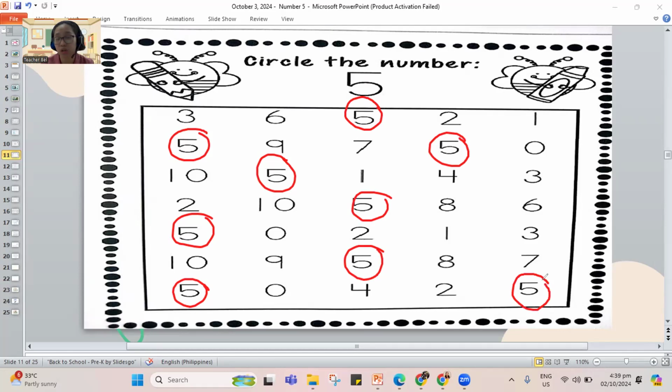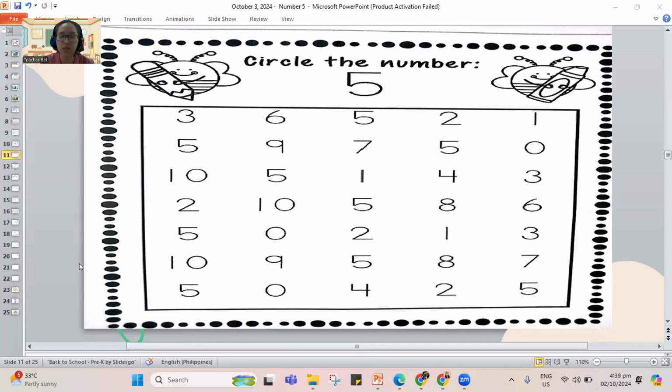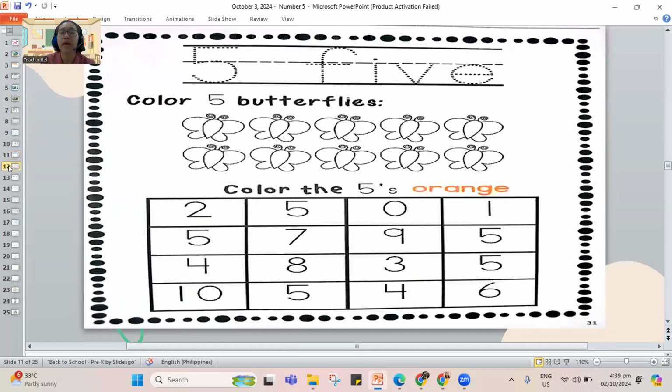Okay, did you circle all your 5s? If you're not yet done, pause the video. Play it again once you're done. I'll be moving on to the next work. And how about I erase this one? Let's see what's our next worksheet, the next page. How about we trace for number 5 and do the word 5?